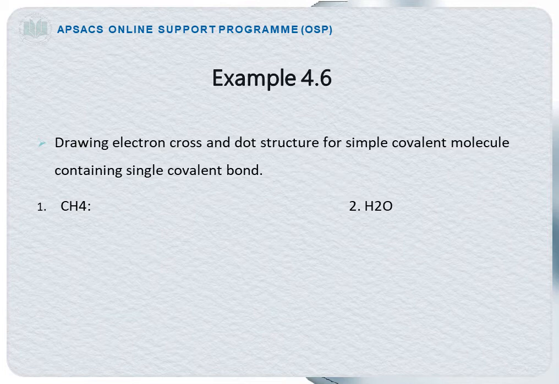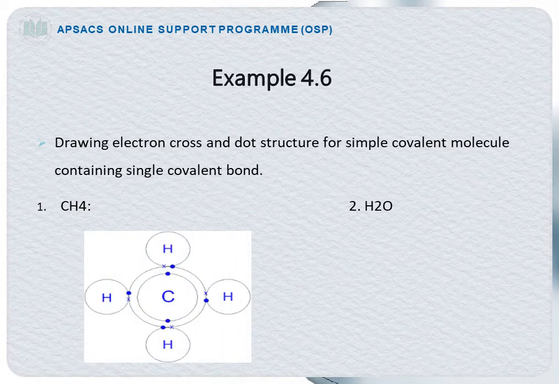Now come towards the question, which is number first, methane. CH4 indicates methane. Now look at the structure. Students, as you know, carbon has 4 electrons in its valence shell and it requires 4 electrons to complete its octet. A hydrogen atom has 1 electron in its outermost shell and requires 1 electron to complete its doublet and become stable.